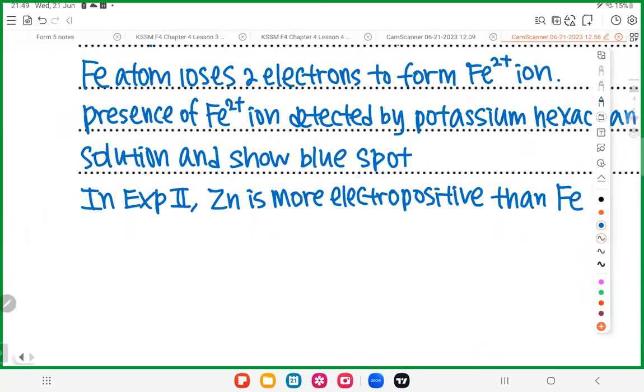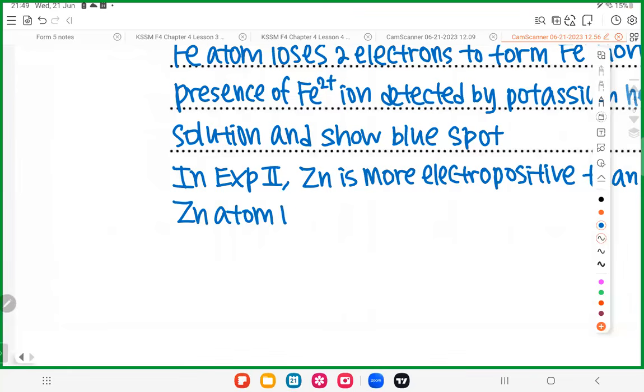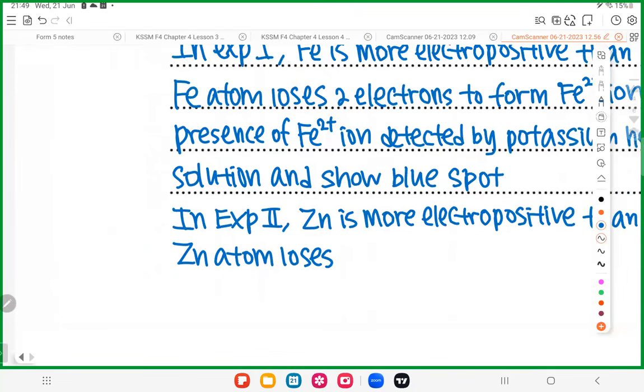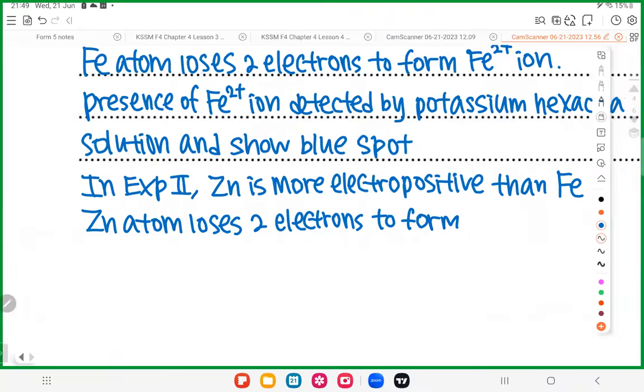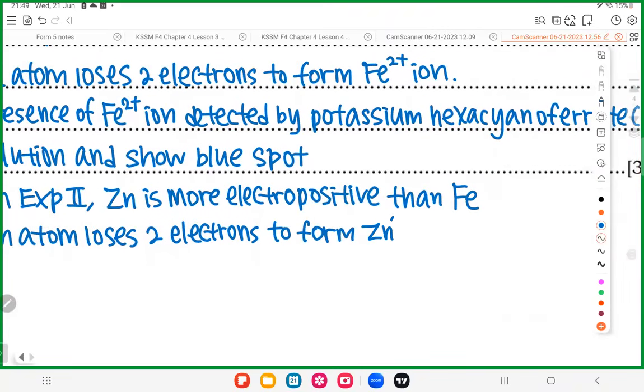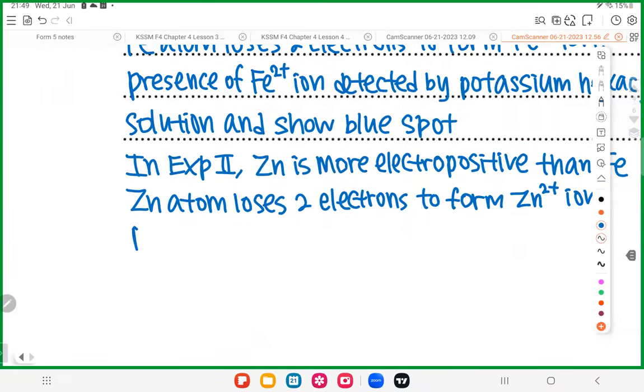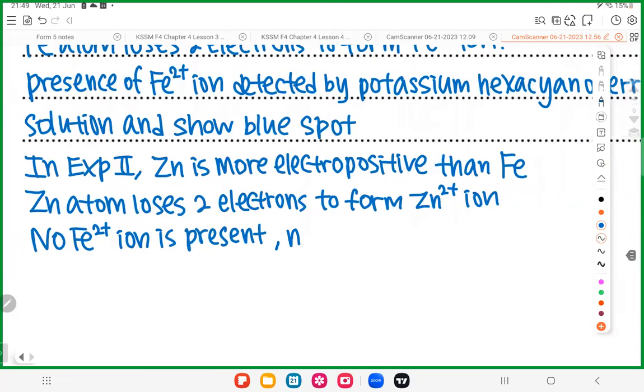So the zinc atom will actually lose 2 electrons to form Zn2+ ion. So when you form Zn2+ ion, so what? There is no Fe2+ ion present, or you can say Fe2+ ion is absent. So when there is no Fe2+ ion, that's why you don't see blue color, no blue spot.